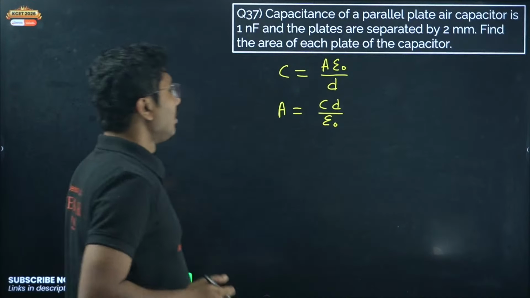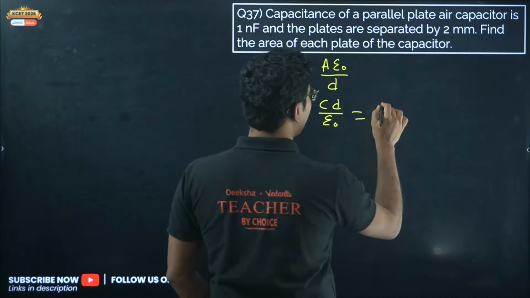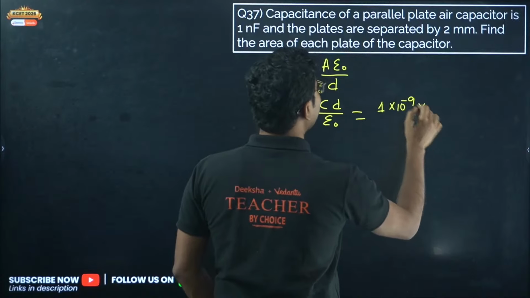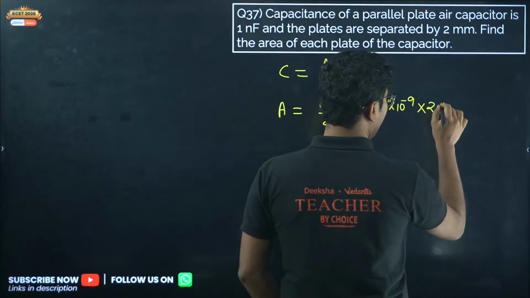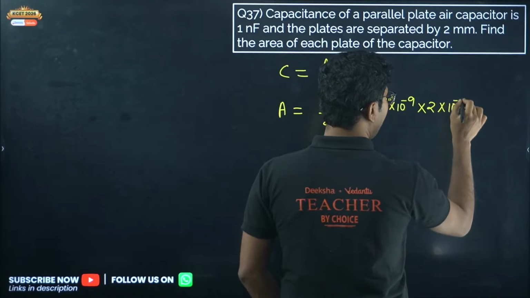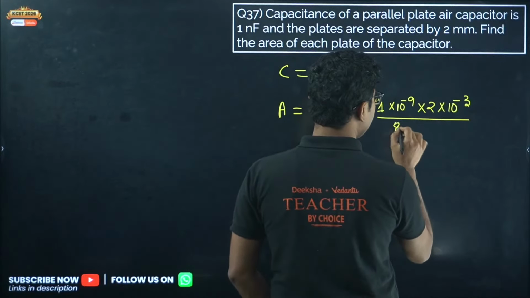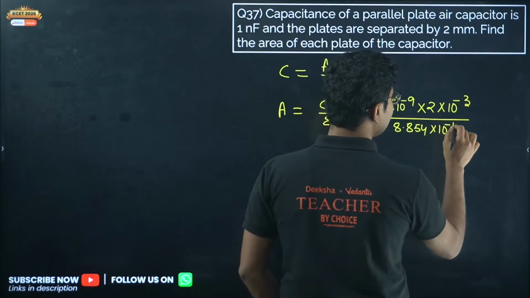Okay. So now C is given here as 1 nanofarad, 10 to the power of minus 9. Distance is given as 2 millimeter, 2 into 10 to the power of minus 3 meter, and epsilon naught is 8.854 into 10 to the power of minus 12.